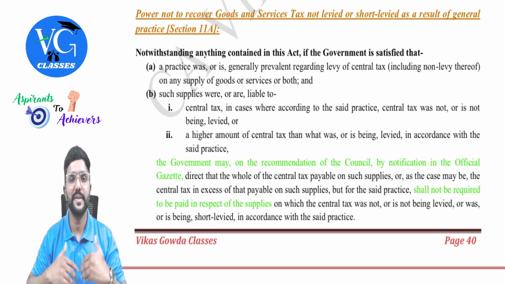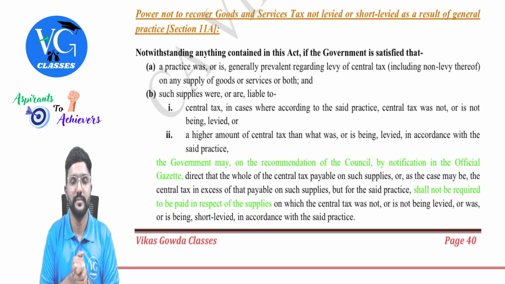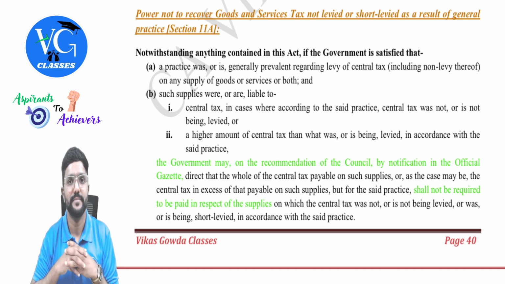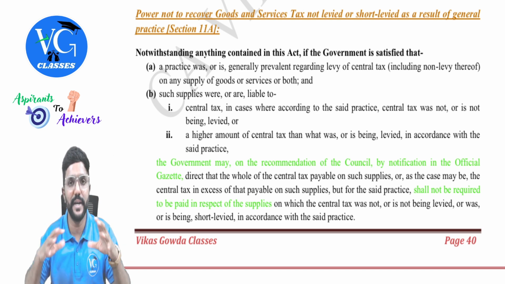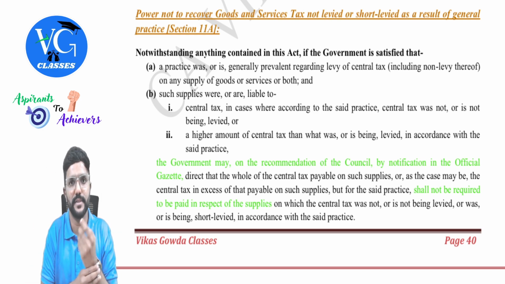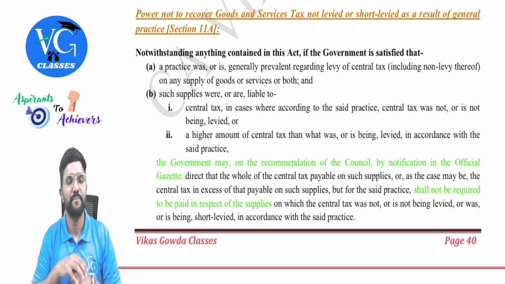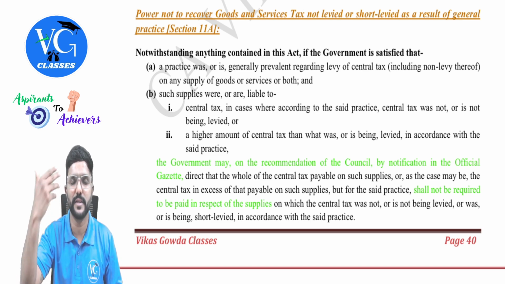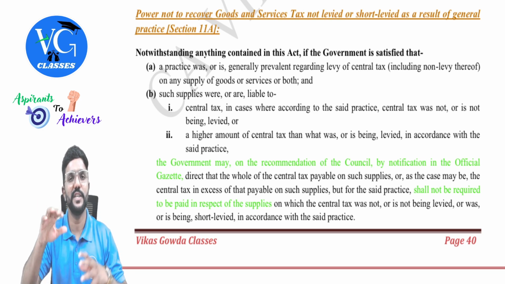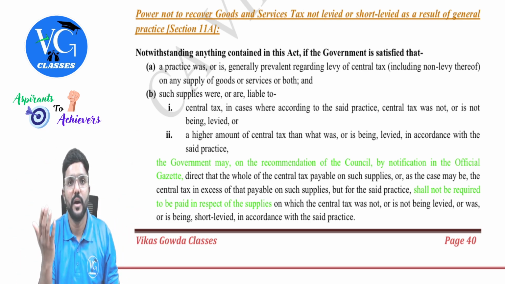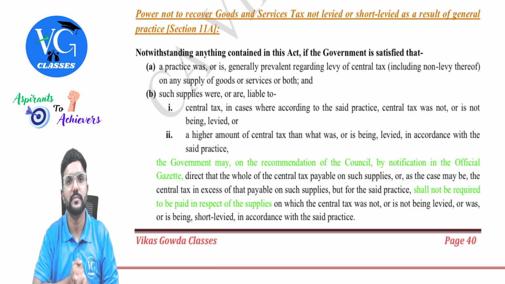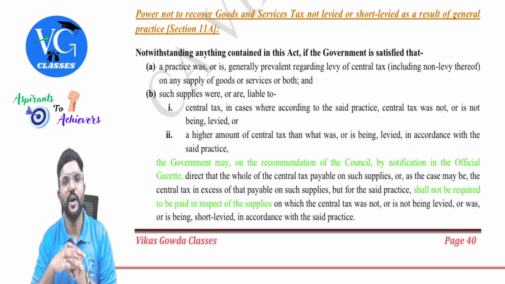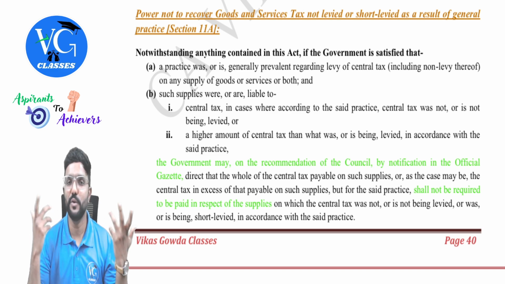Guys, assume whatever services I am providing are actually taxable, but I believe that they are exempt. Not only me, the entire industry, whoever is operating in the same business, they believe that whatever we are providing is exempt. It is generally followed in the industry. We have wrongly understood the law, maybe. But later we received a notice from the department telling we are supposed to pay tax on whatever services we are providing, and the amount of GST along with interest, penalty, and all is put together. After receiving the notice, we are shocked. The entire industry is shocked. Now we are not able to pay so much amount. We don't have so much funds.